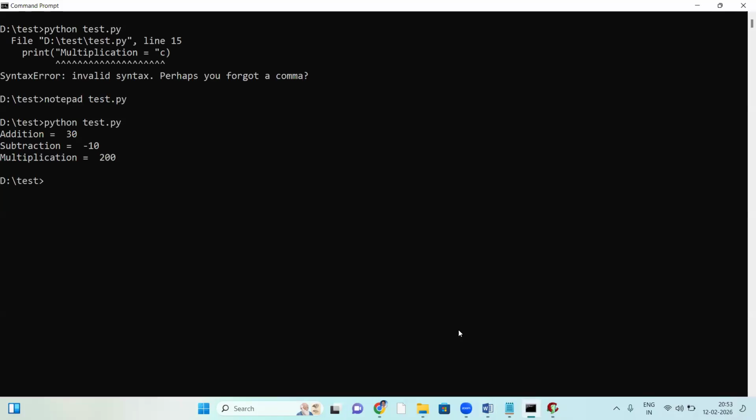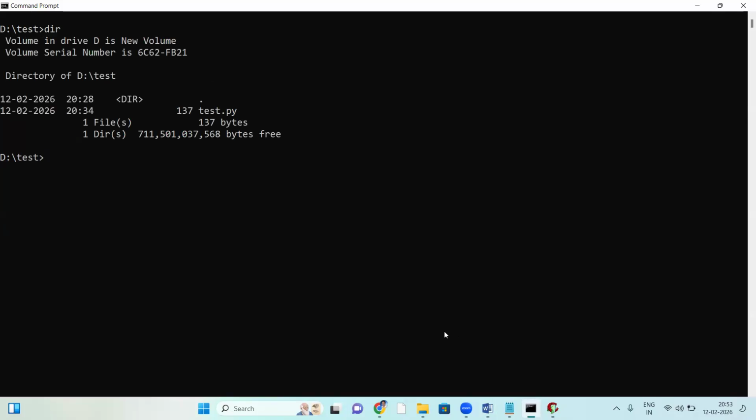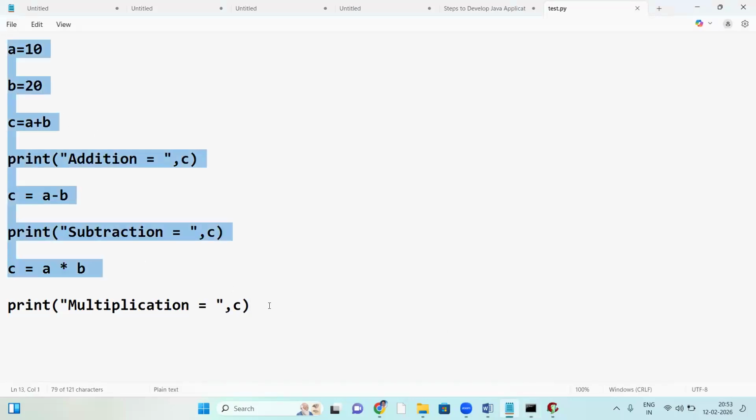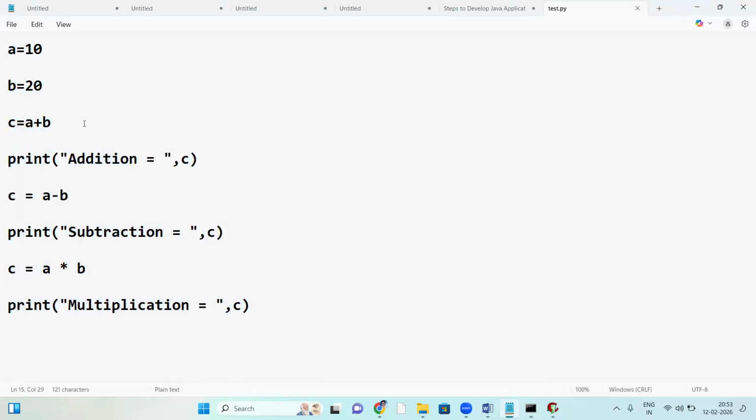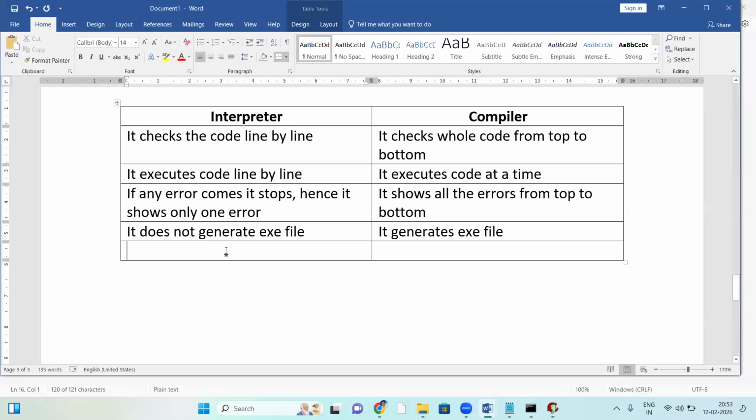Next, one more difference here. With the interpreter there is no exe file, it directly executes the source code. That code, the English language, high level language program, is called source code. The interpreter executes source code directly.